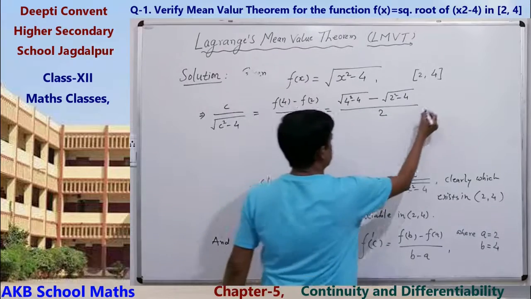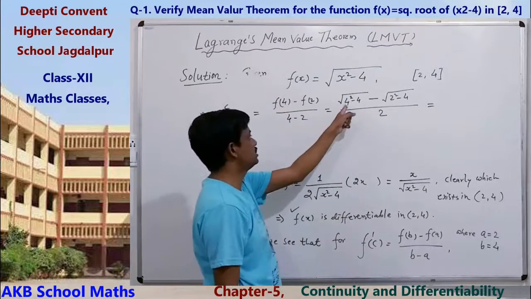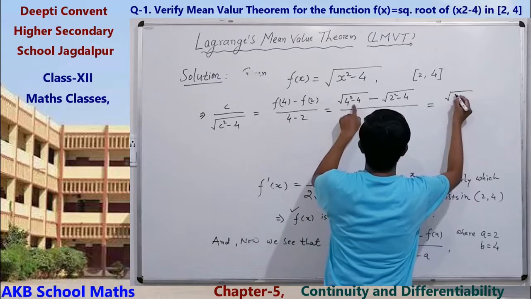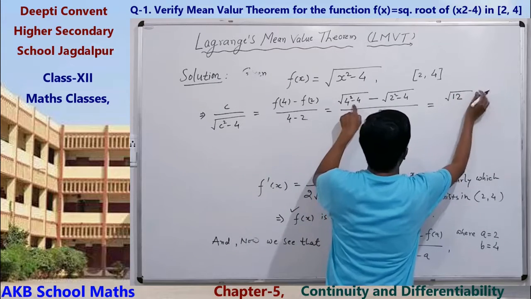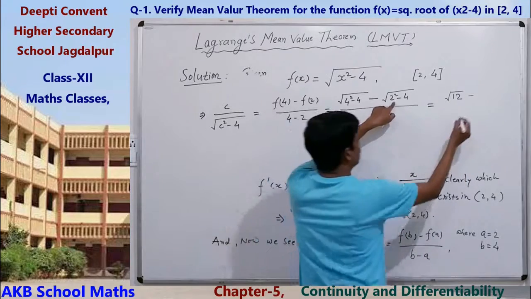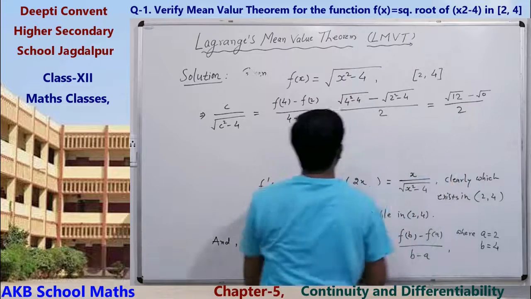So this is root of 16 minus 4, that is root 12, minus root of 0, upon 2.